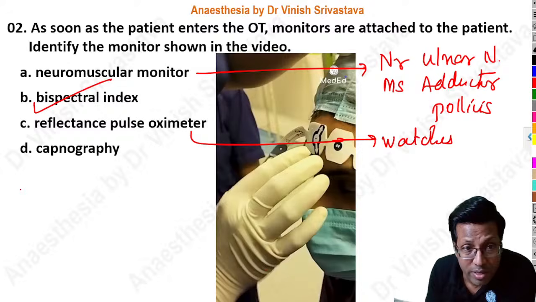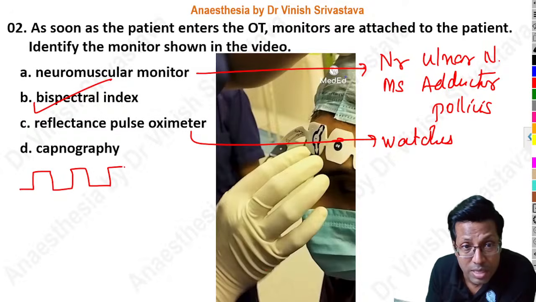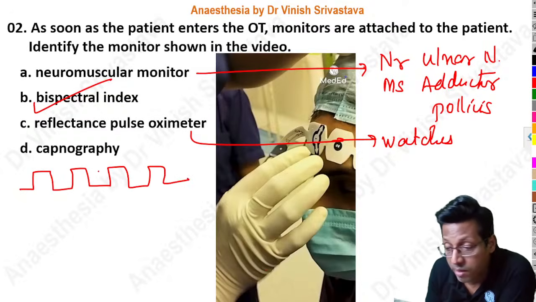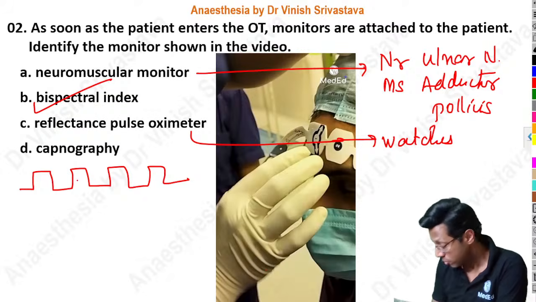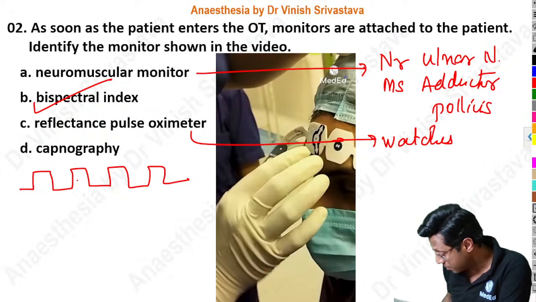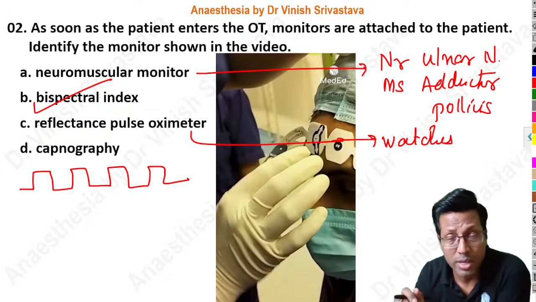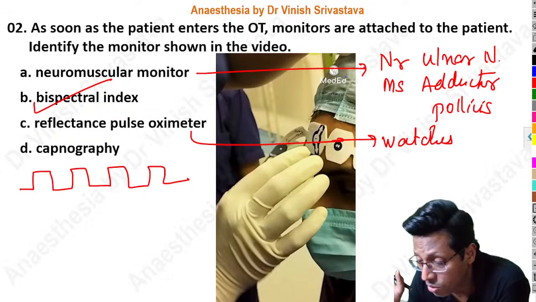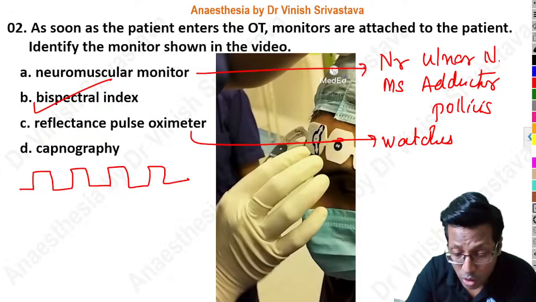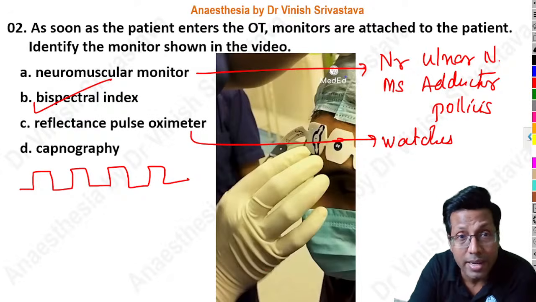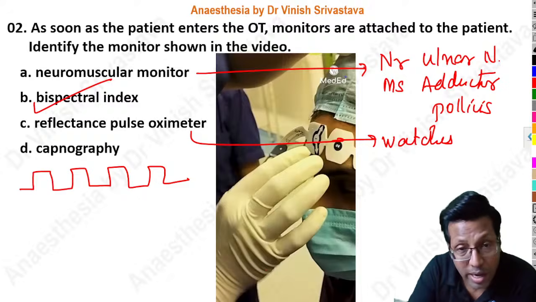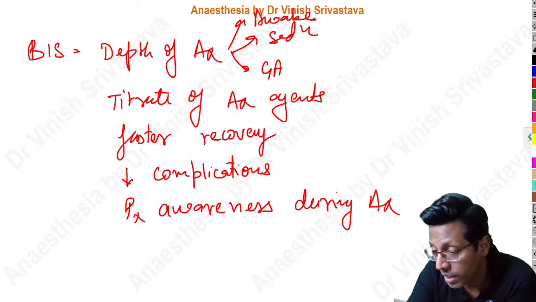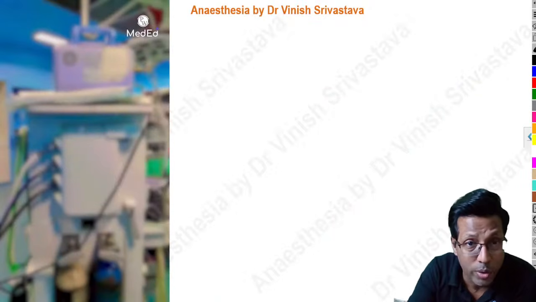And capnography is the graph of the capnograph, which will be seen like this. Remember, capnography itself is a big topic by itself. It can be an image-based question by itself. All right, so that's about the second. Any questions and doubts, guys, you can ask me. This was about the second video, which was regarding the bispectral index and the type of monitors. Let's go to the third. The third video is here right now.